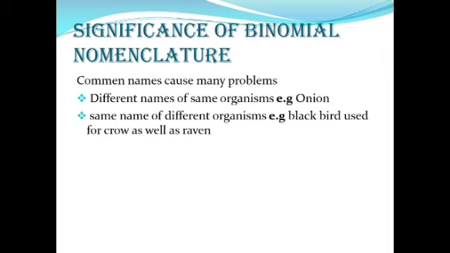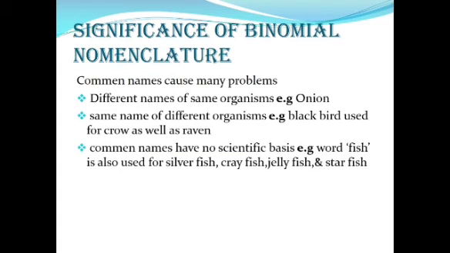The second reason is that sometimes the same name is given to different organisms. For example, blackbird. The word blackbird is also used for the crow and also for the raven. Although these are two different organisms, the name is the same. It is also a confusing situation. When these living organisms are given a scientific name, that will not be confused.